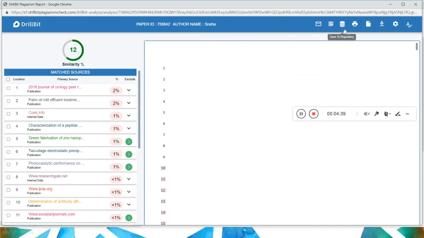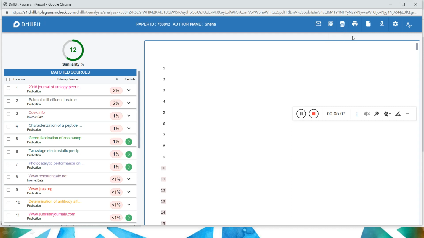And this one symbol is there, save to repository. Please, as a user, when you're trying to publish some paper and you are using Drillbit for checking plagiarism, by mistake also don't press this. If you save this to repository, next time when you try to check for plagiarism or submit it elsewhere, it will already tell that it's submitted somewhere and the plagiarism is 100%. So this will be very useful so that you don't press this. You should not press this.